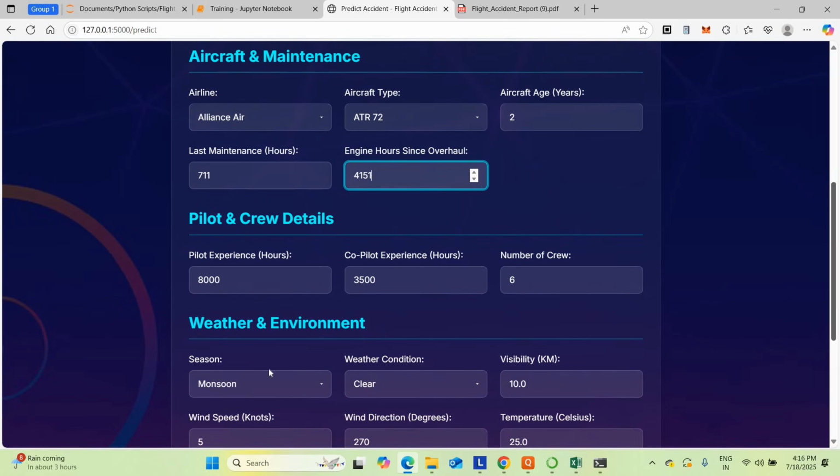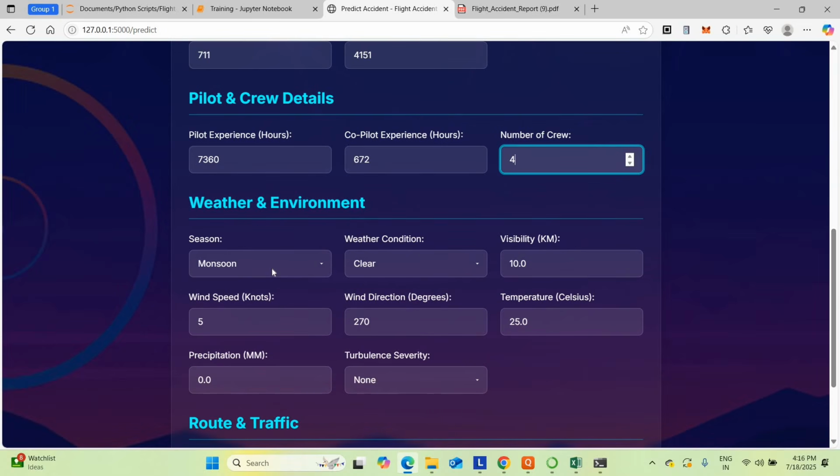Last maintenance about the engine. Then the pilot as well as the remaining details. The pilot has 7,360 hours of flying time. The co-pilot was less experienced, with 6,072. The number of crew, including the air hostess, was 4 members.